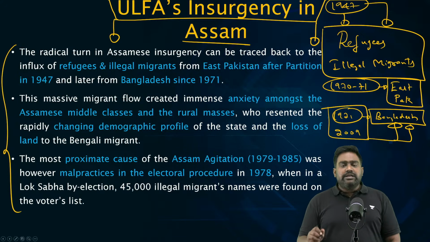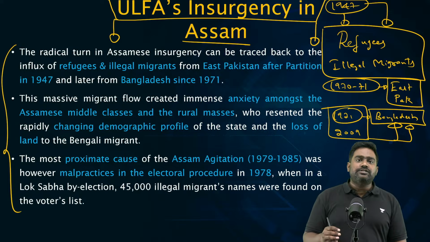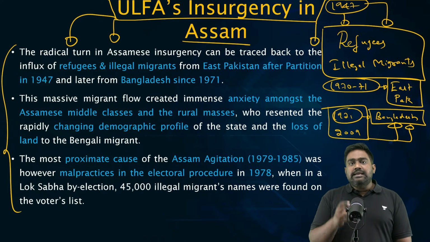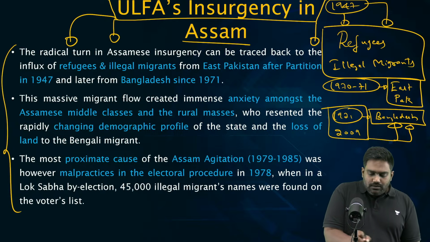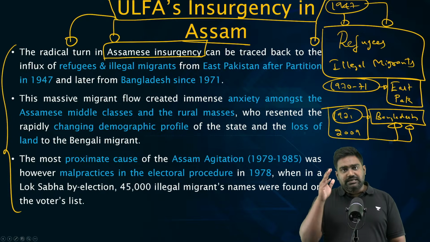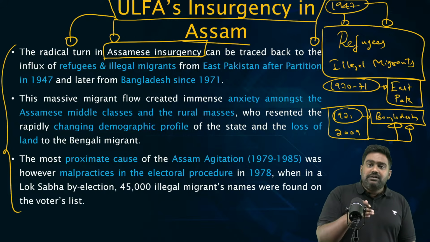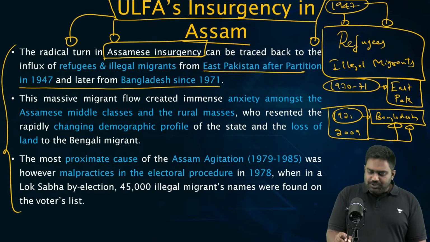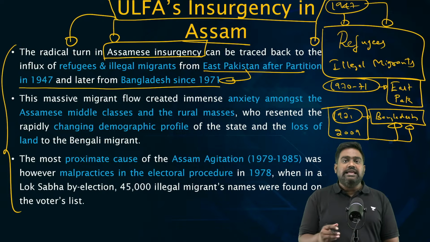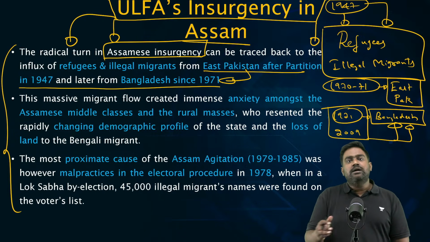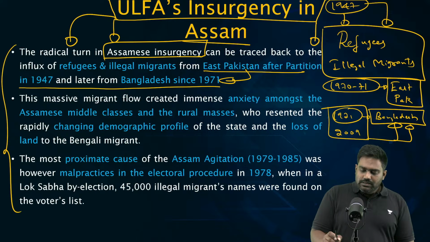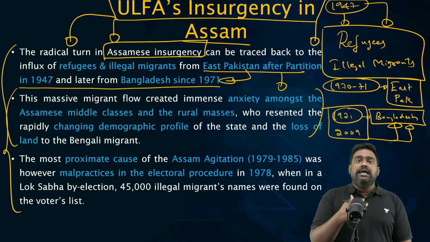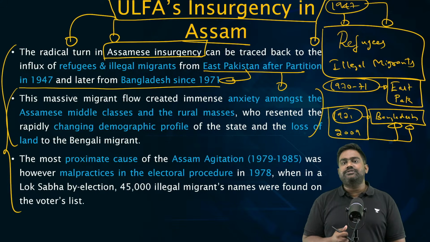So the constant entry of refugees and then illegal migrants has had an impact on the demography of the region. The native Assamese, who have been historically dominant here since the days of the Ahom kingdom, felt threatened by the constant influx from East Pakistan, especially the influx of refugees and illegal migrants in 1970-71 and post 1971. This triggered socio-ethnic tensions between the communities on ethnic lines, linguistic lines, and communal lines.